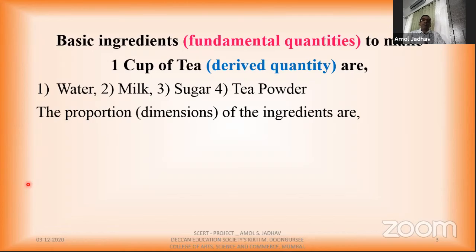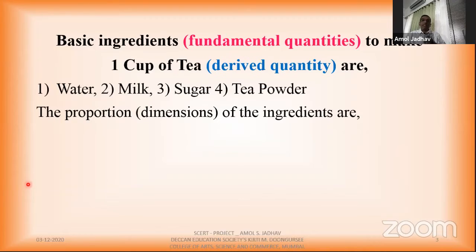Here the proportion of these ingredients is very important. What is proportion? Proportions means the dimensions of the ingredients. How much water you will take, how much milk, or sugar or tea powder, these are the proportions. So these proportions are nothing but the dimensions.